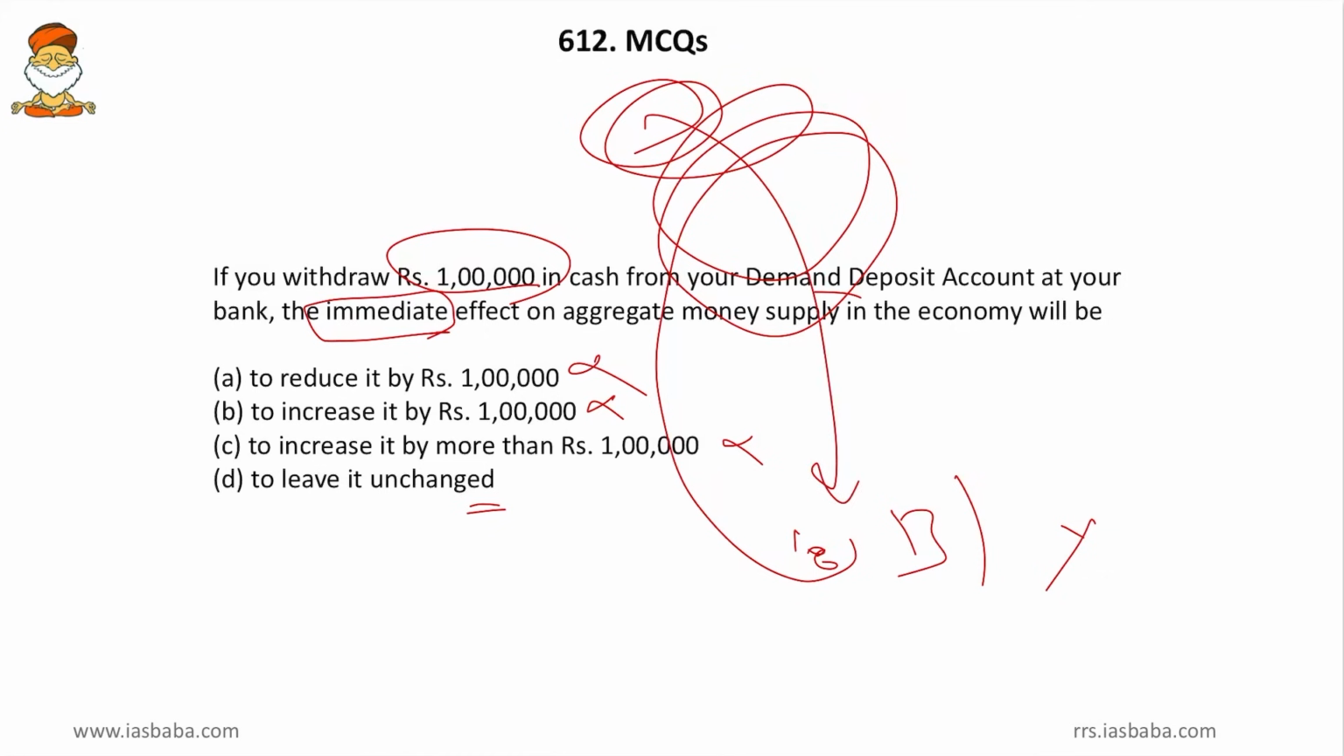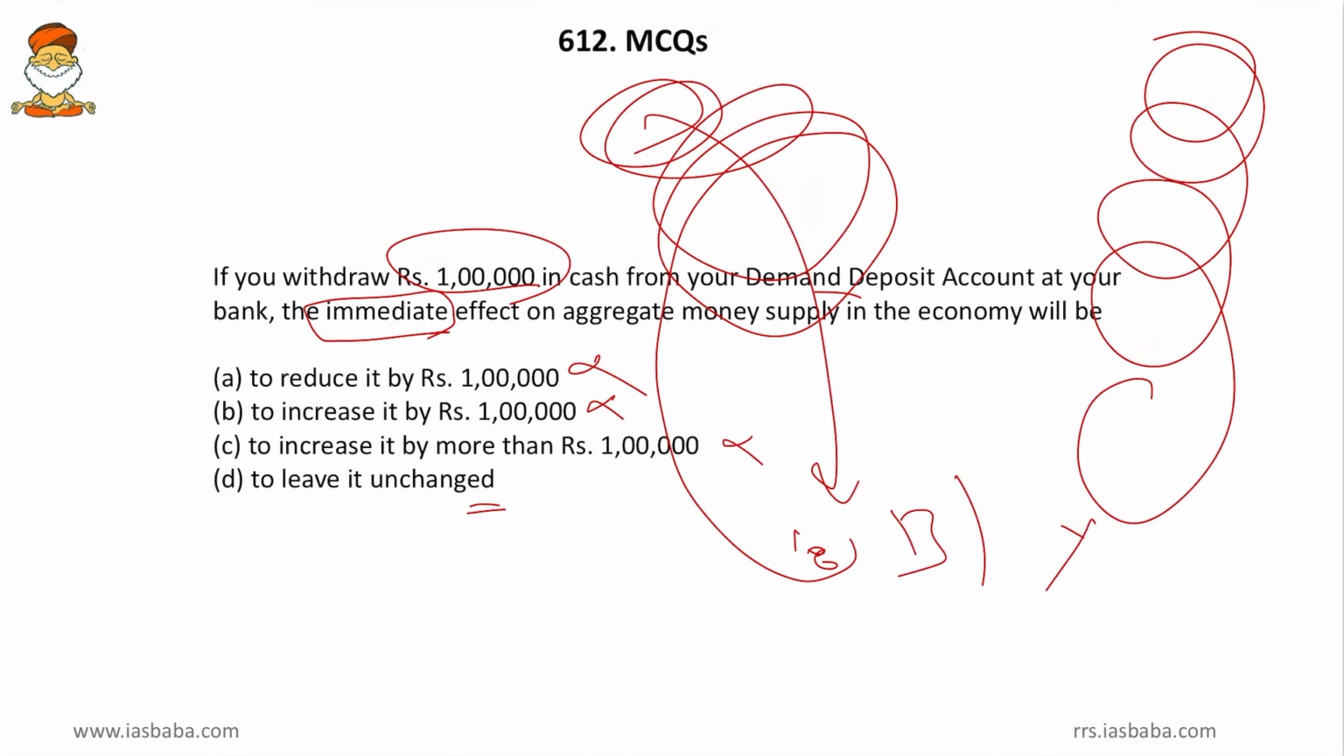And now it is with you. So you are also circulating it. Either you will consume a good, or you will invest it in the stock exchange, or you will start a business. Once again, both of you are circulating the money. So what money was circulating on behalf of the bank, now it starts circulating on behalf of you. So nothing changed. So it leaves unchanged.